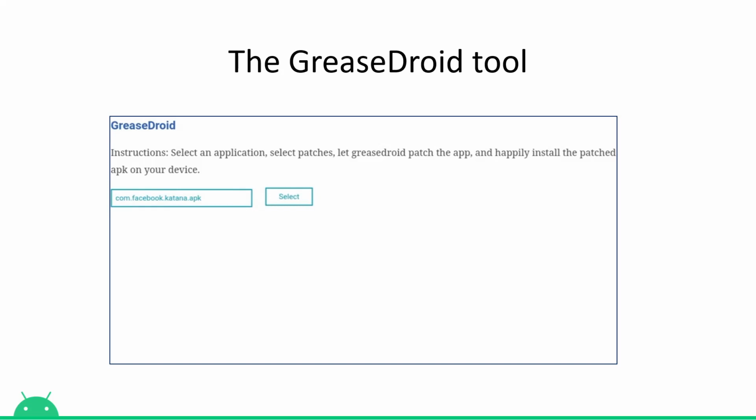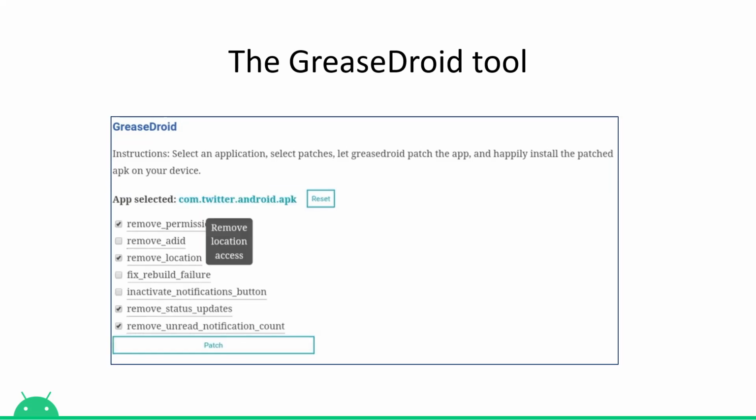Our technical contribution with GreaseDroid is a working prototype of a user scripting toolkit that minimizes dark patterns. When users enter GreaseDroid, they can select from a set of Android apps provided. Then, the user can select from a set of patches crafted by patch developers. Patches can be in the form of patch scripts or byte masks.